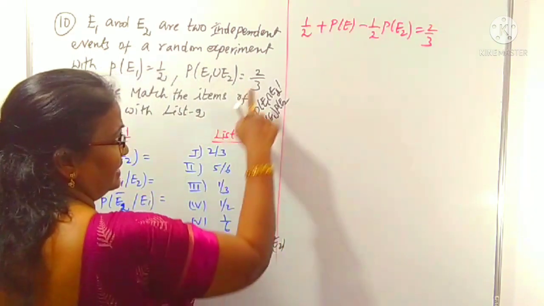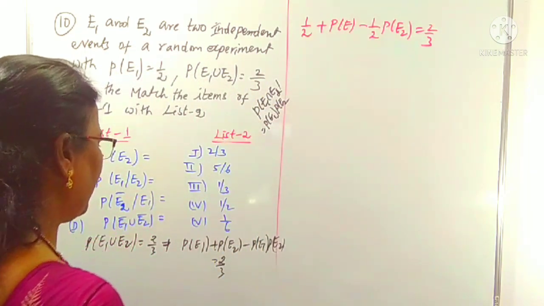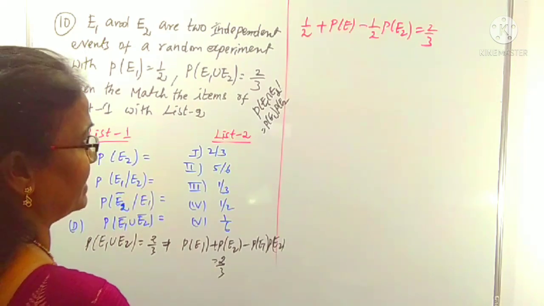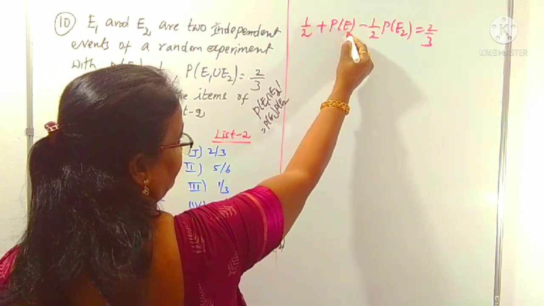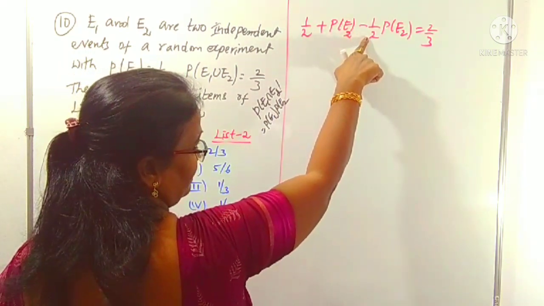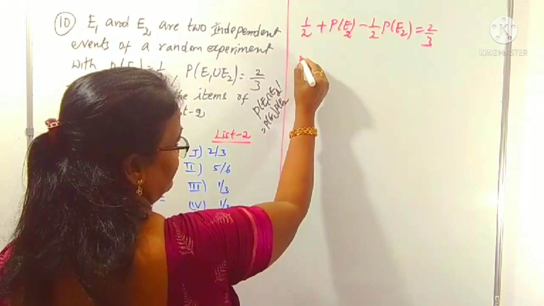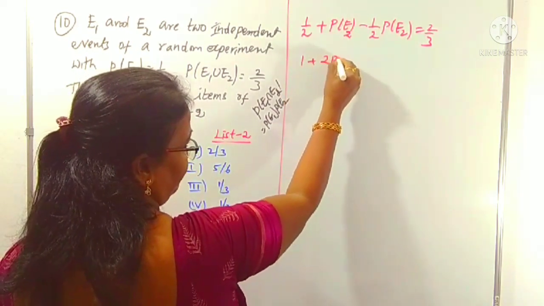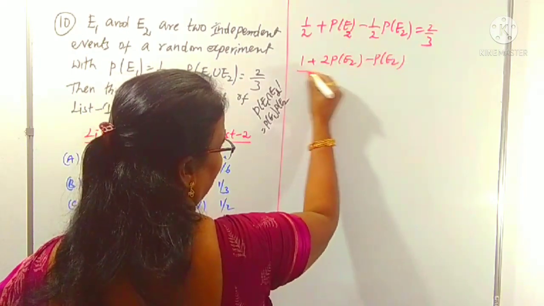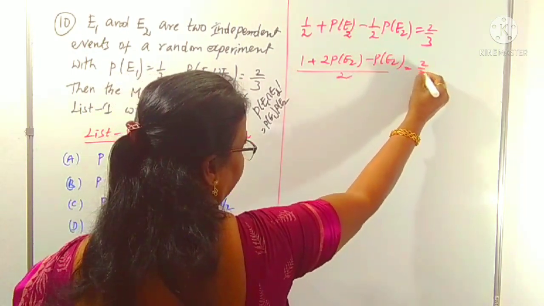So we can understand that here P of E1 minus P of E2. Okay, P of E2 minus 1/2 of P of E2, by taking the LCM here: 1 plus 2 P of E2 minus P of E2 by 2 is equal to 2/3.